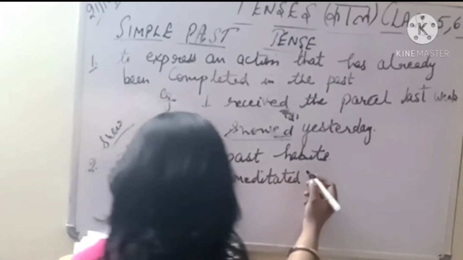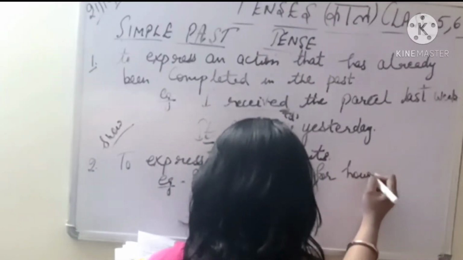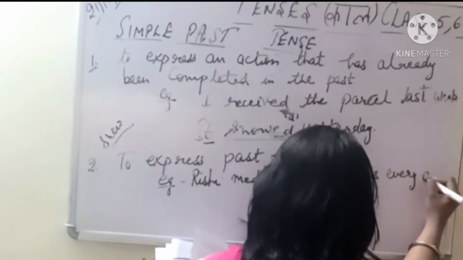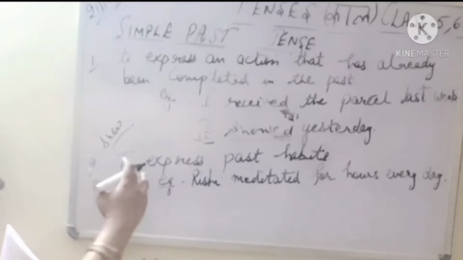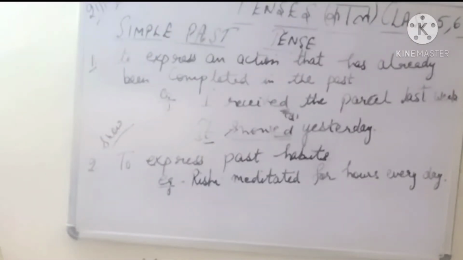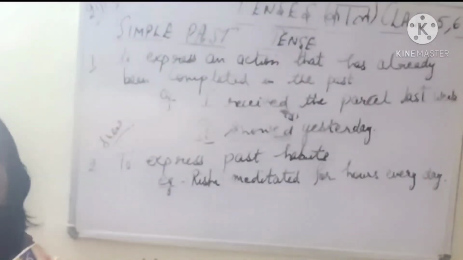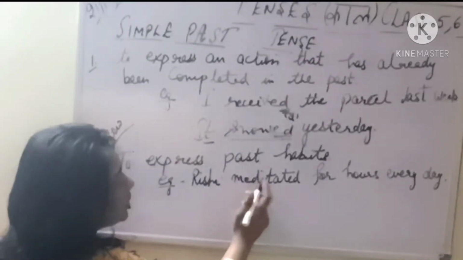meditated for 2 hours every day. So if there is a sentence, let's assume that when Rishi was a child, he meditated for 2 hours every day. So we are talking of his childhood, his past time, his past tense we are talking of. उसके पुराने समय की बात कर रहे हैं. When he was a child, Rishi meditated.